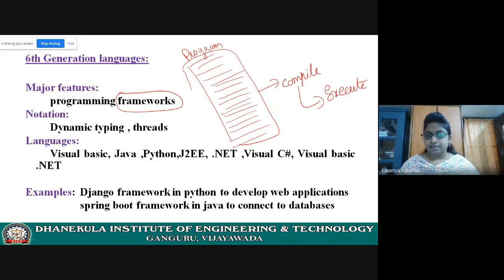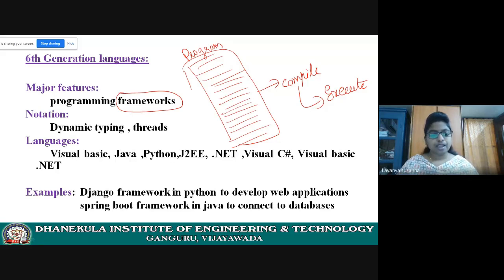If you are writing a program by using a language which does not have frameworks, you need to write some large code. You need to compile it and you need to execute it.